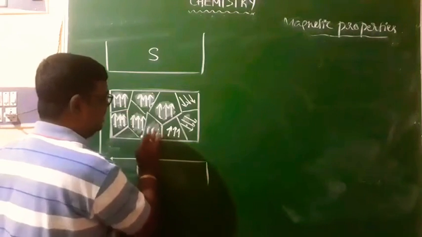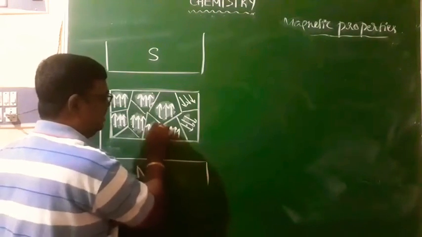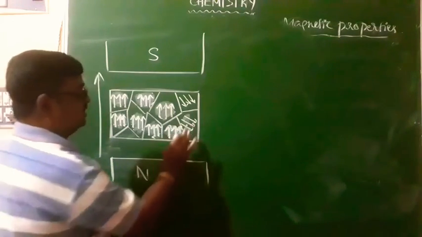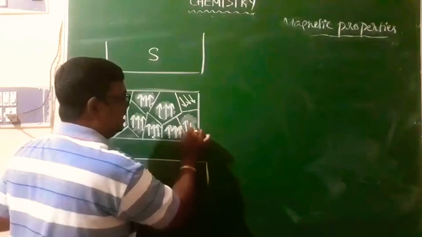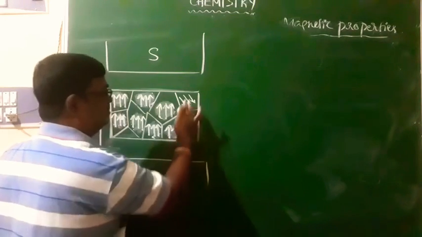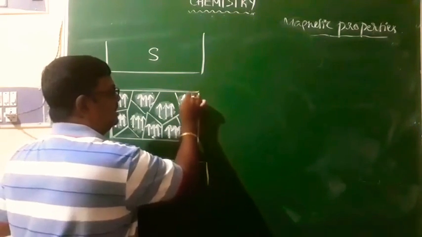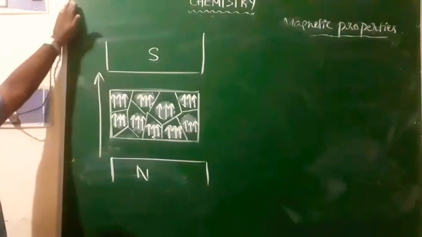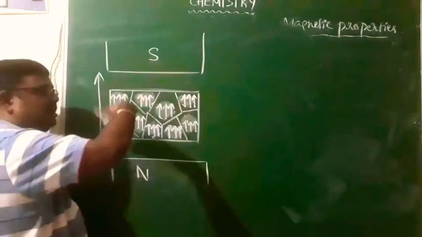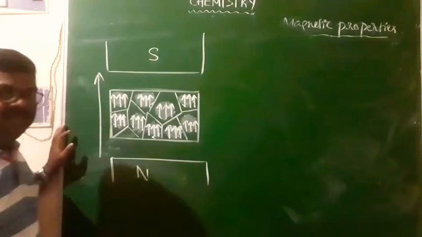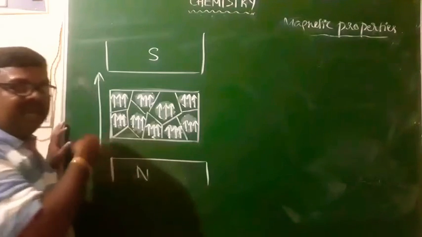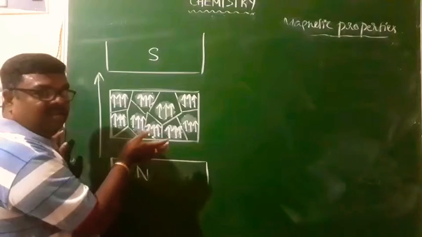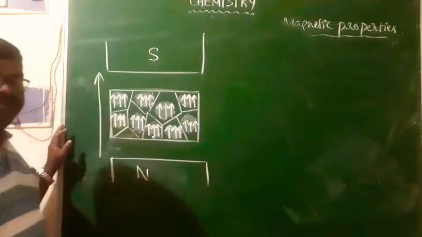What happens now is that all the dipoles are directed towards the direction of the external magnetic field. Now all the groups of atoms, all the domains, will have their magnetic dipoles in the direction similar to that of the external magnetic field.